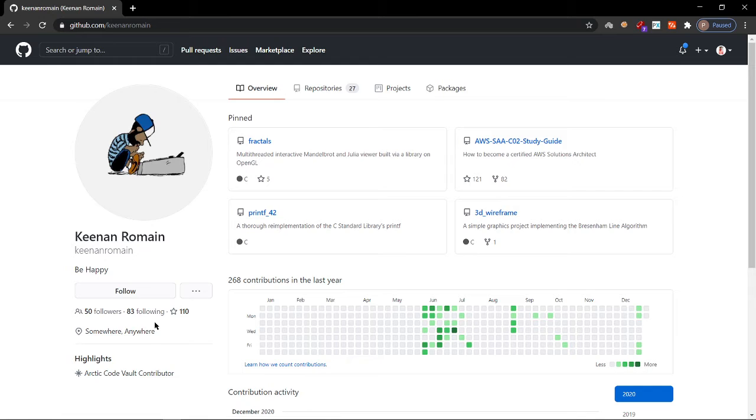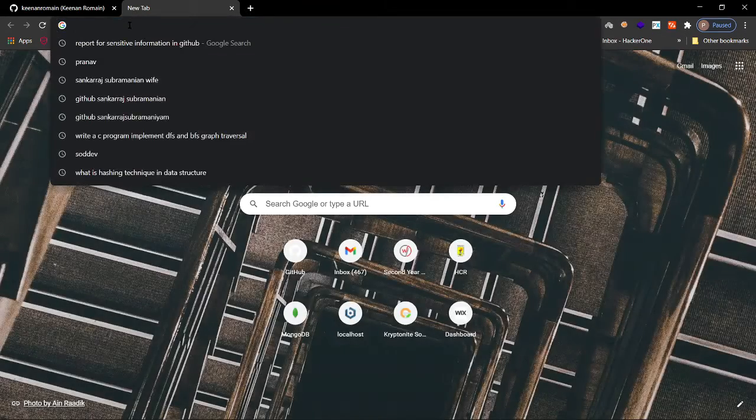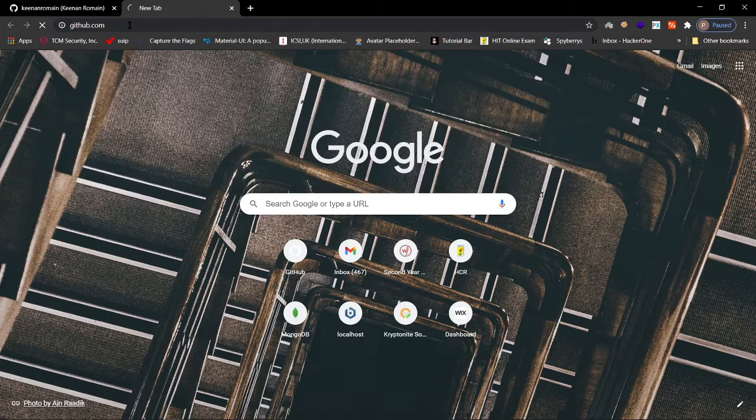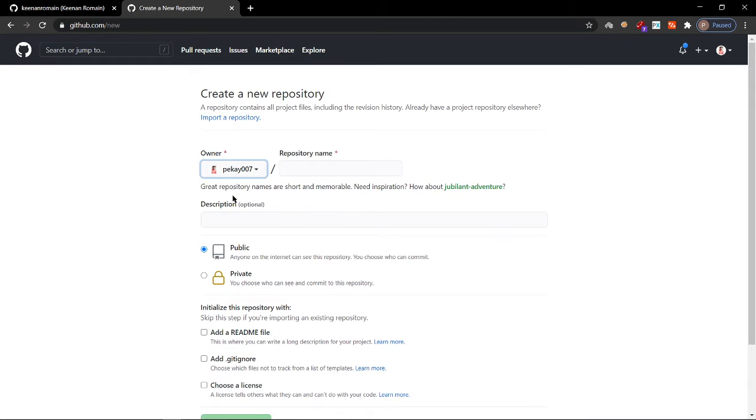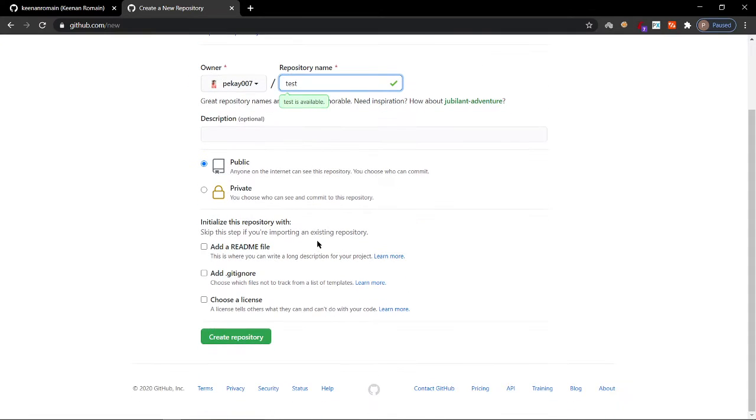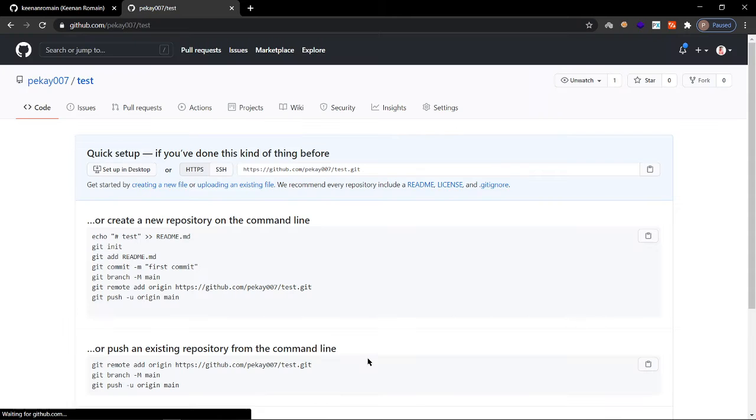They'll be using some codes. Let me show it with mine on GitHub. Okay, I'm clicking on new. If I click on new, I can give a name to the repository, and I can choose whether it should be public or private. Then I can just click on create repository.